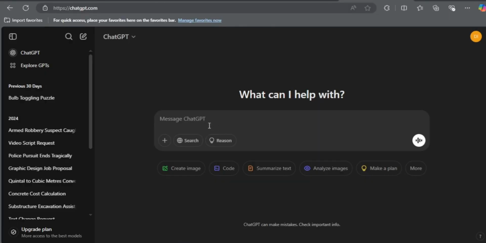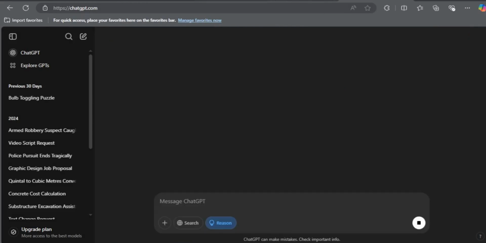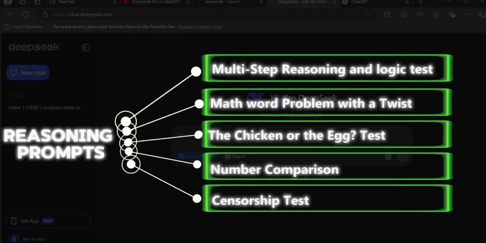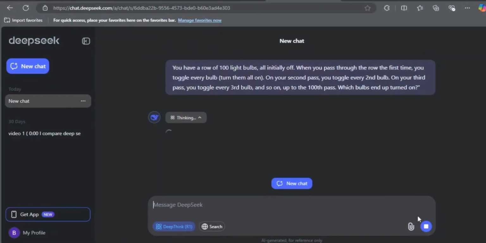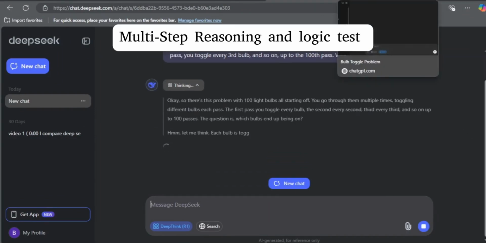Now, I will compare the DeepSeek R1 reasoning model versus ChatGPT o1 reasoning models side by side. I ran it across 5 different reasoning prompts and the results were completely surprising to me. Now I'm going to specifically use prompts that require reasoning. The first test is a multi-step reasoning and logical test.